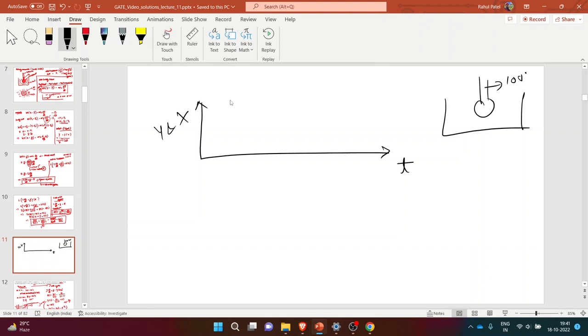The temperature of the oil bath I am denoting by x. So the temperature of the oil bath is 150 degrees Celsius and the temperature of the thermometer is 100 degrees Celsius, which is maintained at 100 degrees Celsius. Now as soon as I dip this thermometer into the oil bath, there will be a change in the surroundings due to which the temperature is changing.